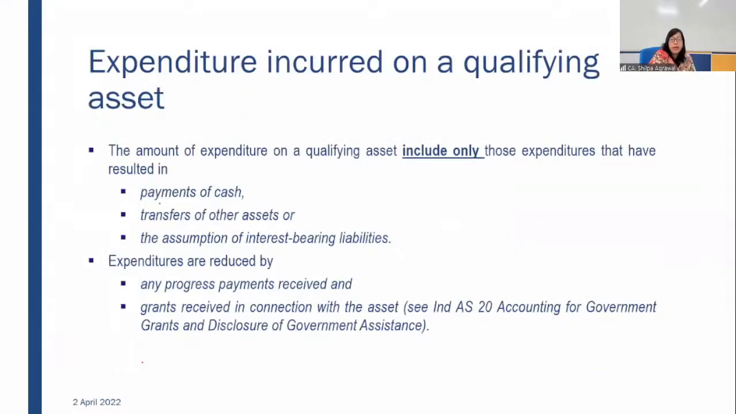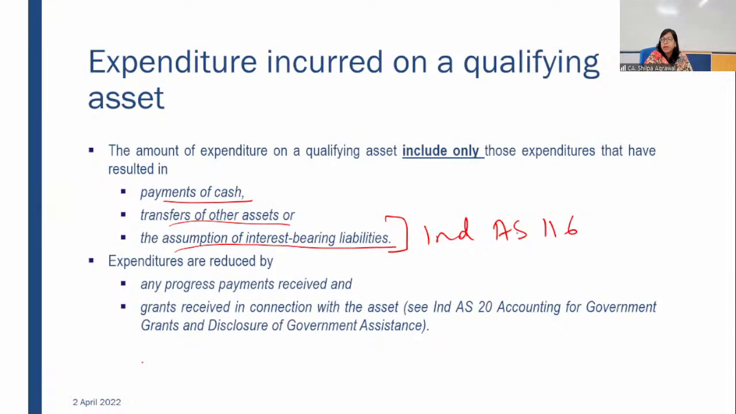The expenditure will be payment of cash, transfer of other assets, assumption of interest-bearing liability. Interest-bearing liability assumption is basically Ind AS 116, you can say. Okay, there you can say you have incurred that. Payment of cash, transfer of other assets. In case you are paying any cash, you are giving any asset in exchange of that. Say, take this, and in exchange of that, you give me that. So the cost of that particular asset is whatever I have paid to you. Fine.